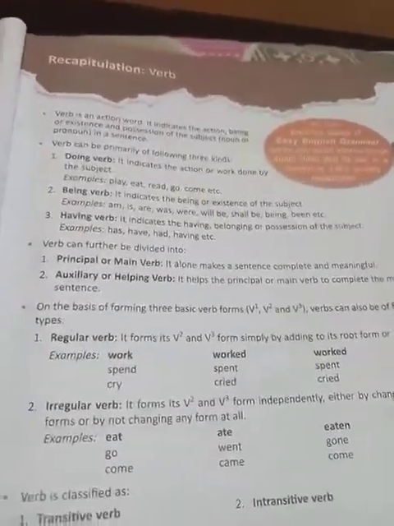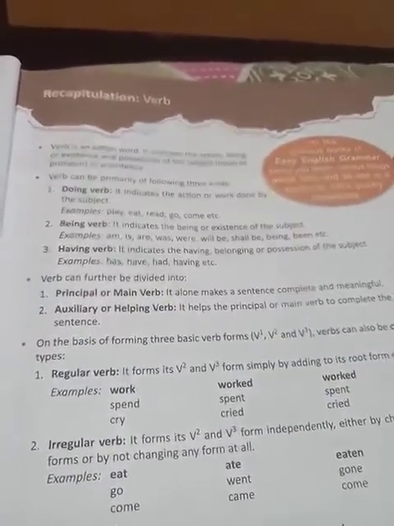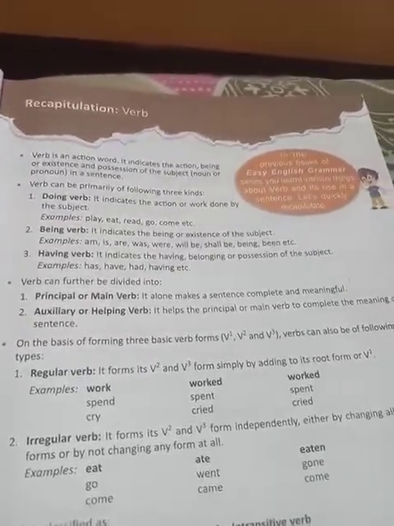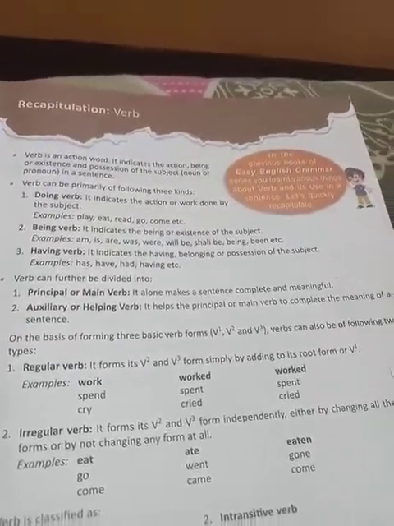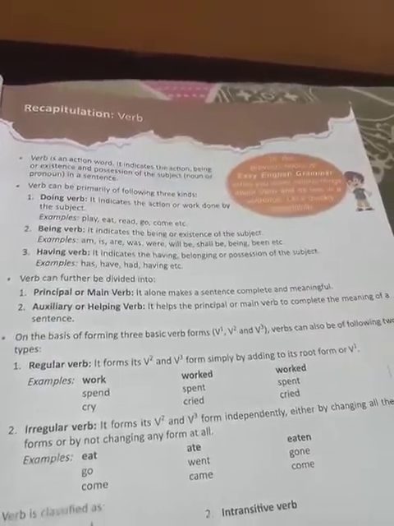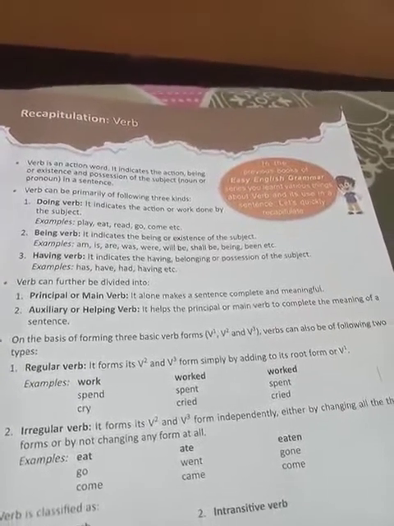Second type of verb is being verb. It indicates the being or existence of the subject. Examples: am, is, are, was, were.